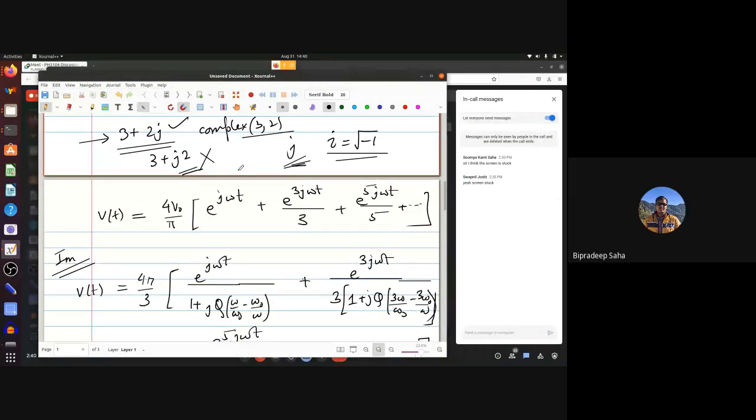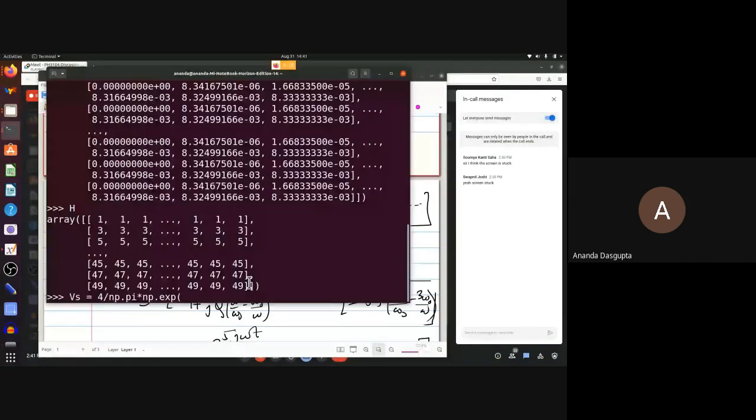1j, 1j. Write 1j, not J, because if you wrote J, it would think that you're talking about a variable called J. But 1j is a legitimate complex number, 0, 1, basically. Okay, all you do is like this.